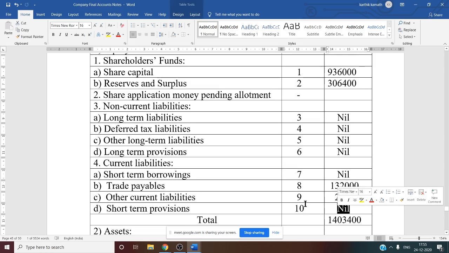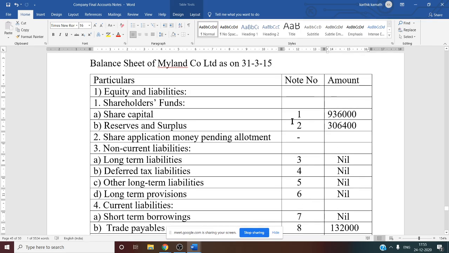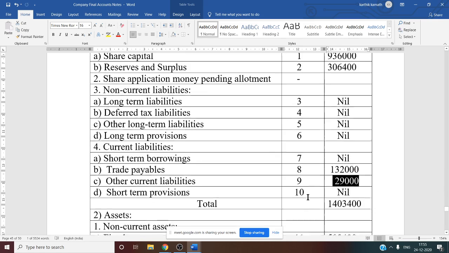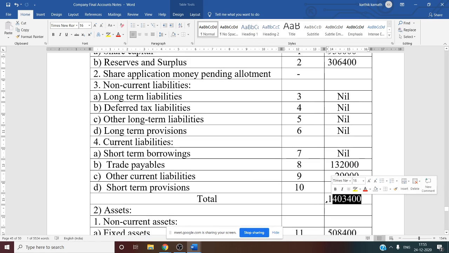That is why nil. Now we want liability side total. So 1 to 10 you have to add all the information. That is 9,36,000 plus 3,06,400 plus 1,32,000 plus 29,000. If you add, you will get 14,03,400. This is our liability total. So just below the liability, you have to write asset side information.